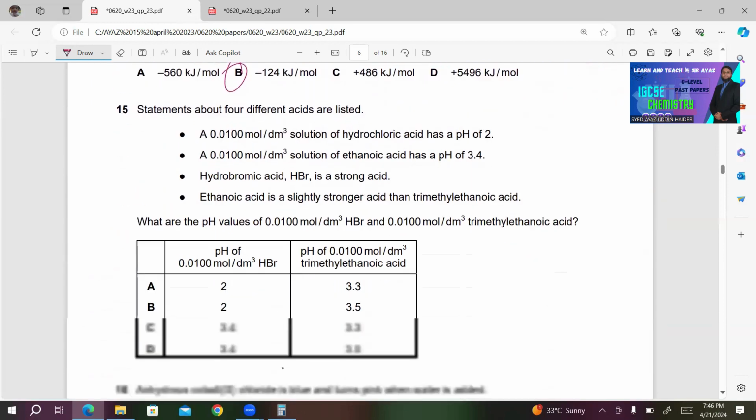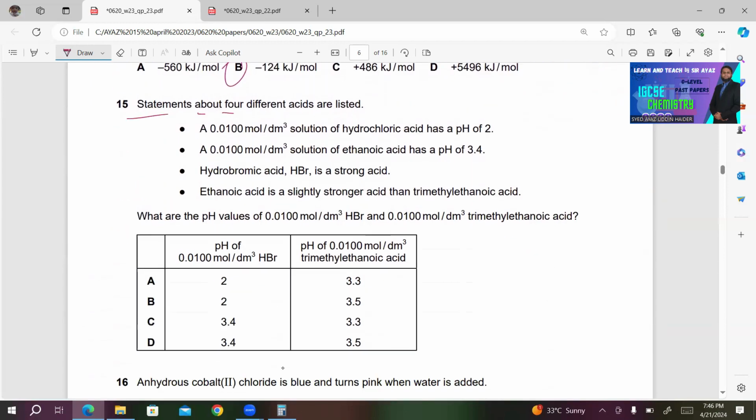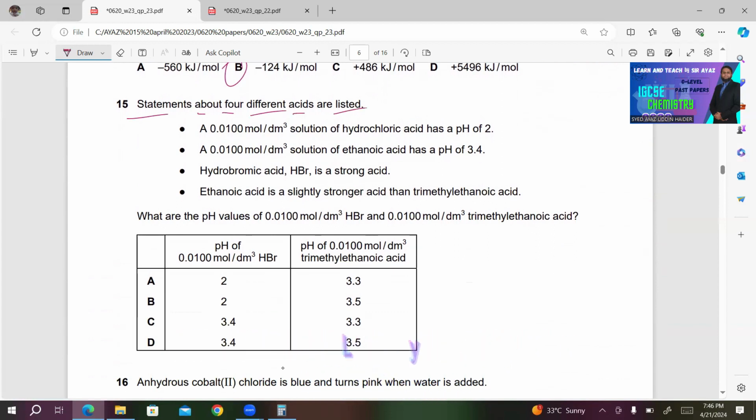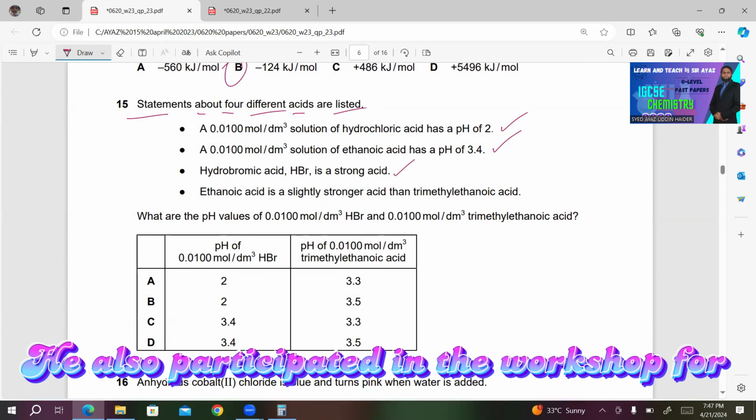Number 15. Statements about 4 different acids are listed. A 0.01 mole per dm cube solution of hydrochloric acid has a pH of 2. A 0.01 mole per dm cube solution of ethanoic acid has a pH of 3.4. Hydrobromic acid, HBr, is a strong acid. Ethanoic acid is a slightly stronger acid than trimethyl ethanoic acid.